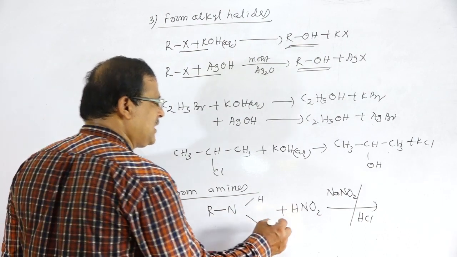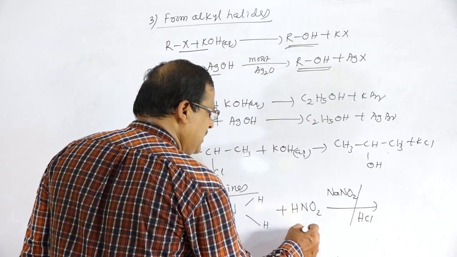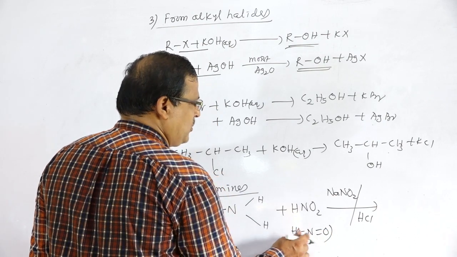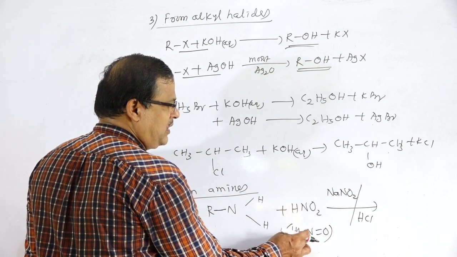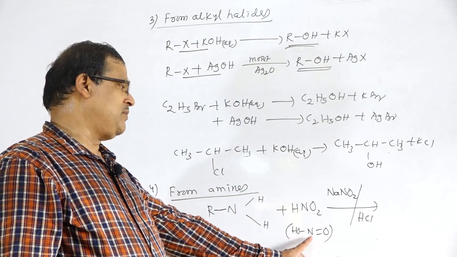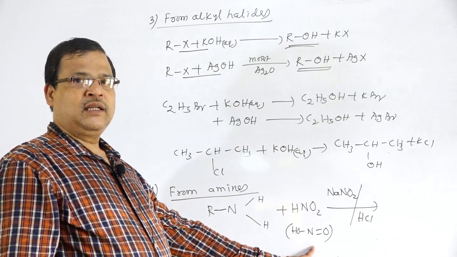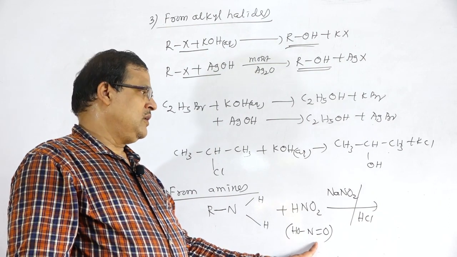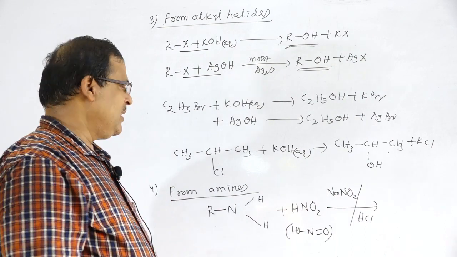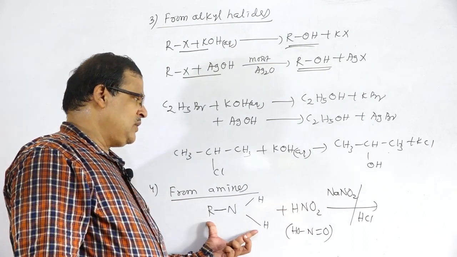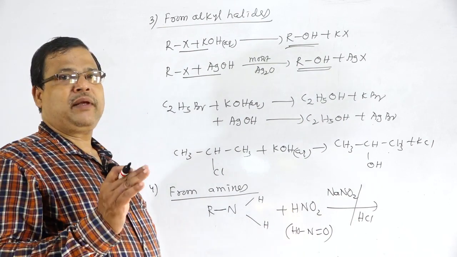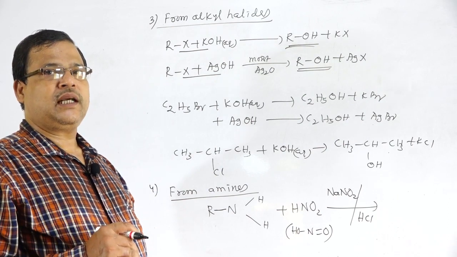The bonding representation for nitrous acid is HO bond N double bond O, HONO. It is an unstable acid that is produced in the reaction by the addition of sodium nitrite to HCl. Then what will happen when primary amines are treated with nitrous acid? There is the formation of primary alcohols with the release of nitrogen gas.